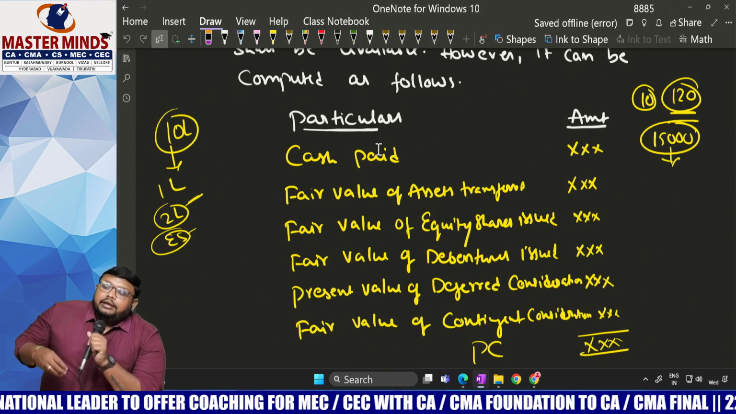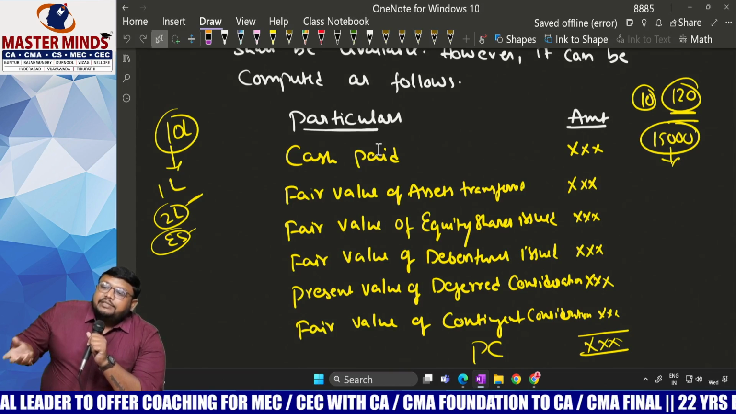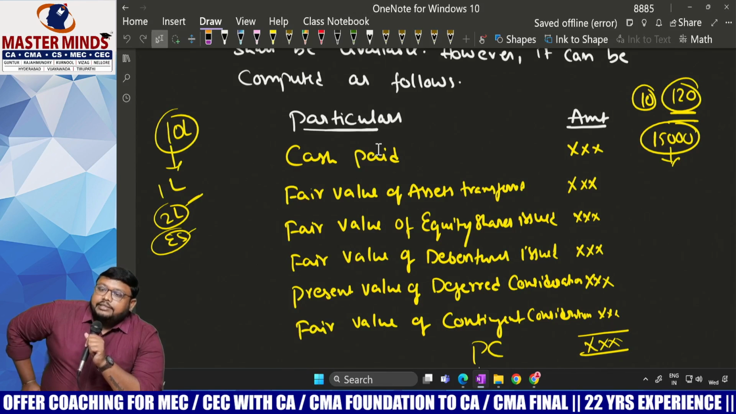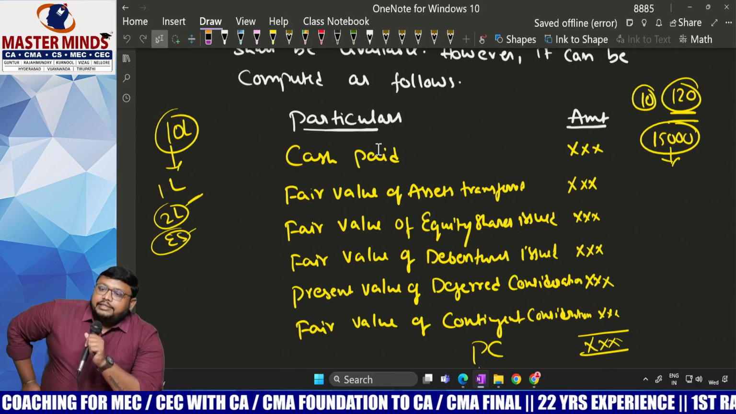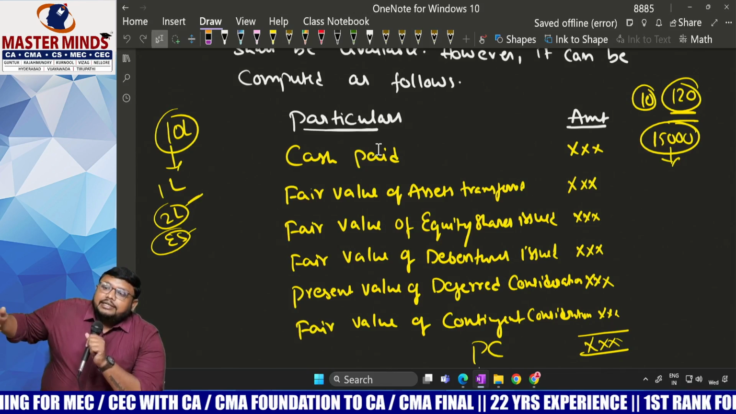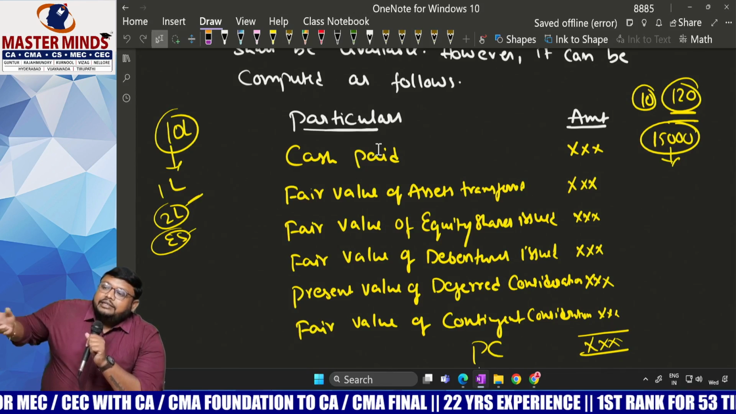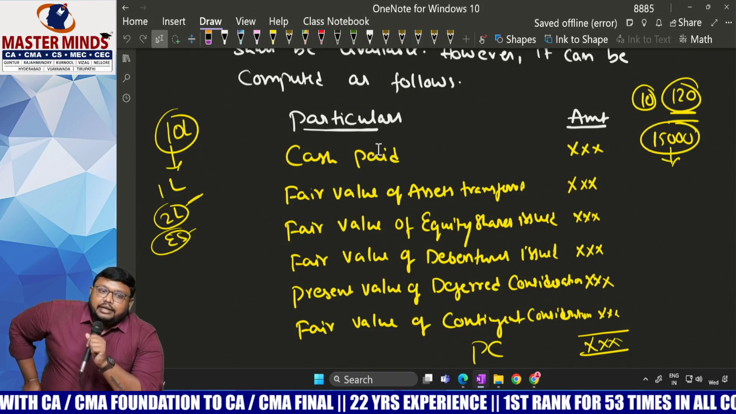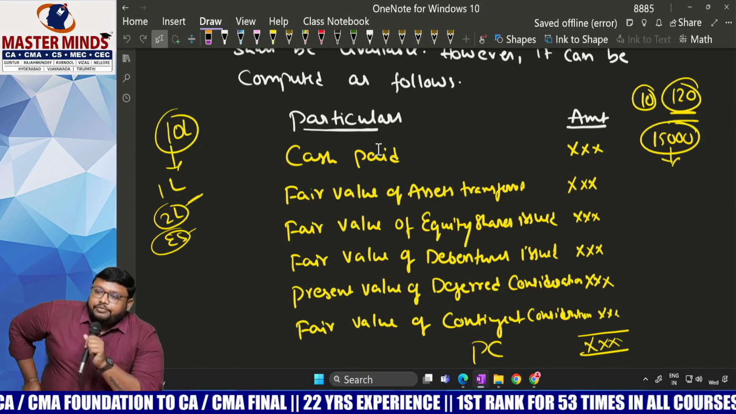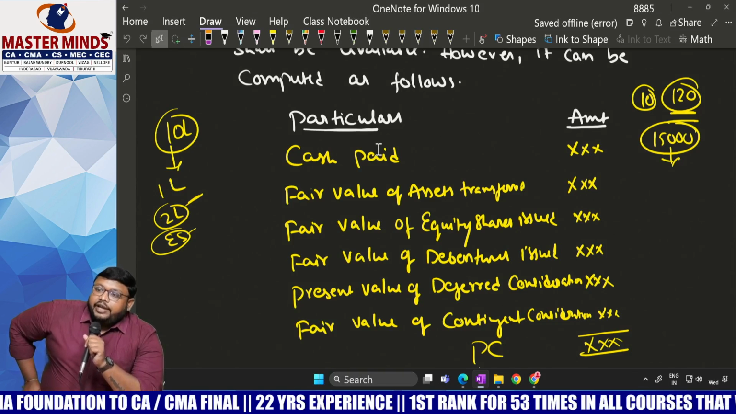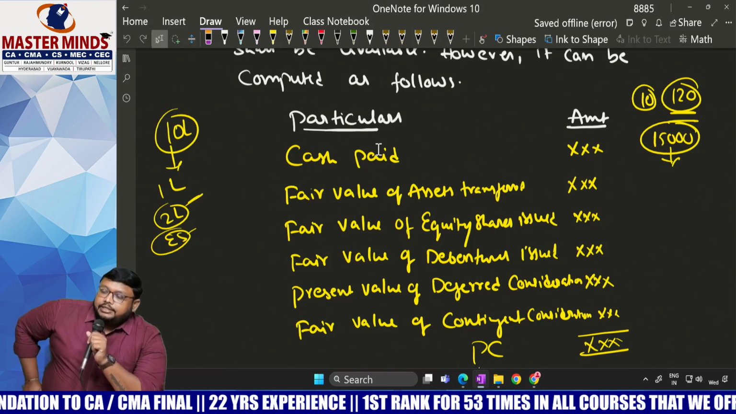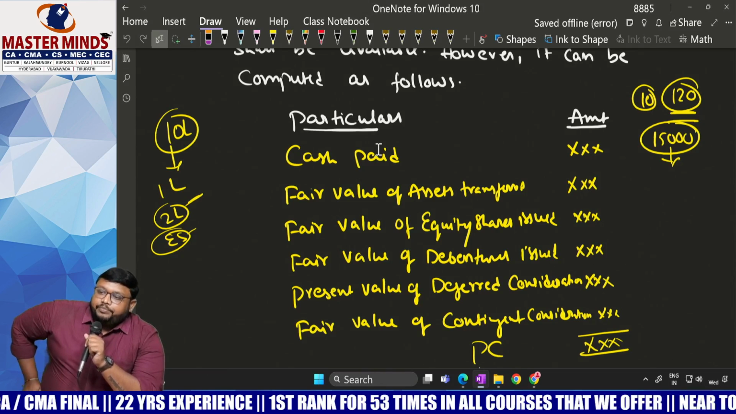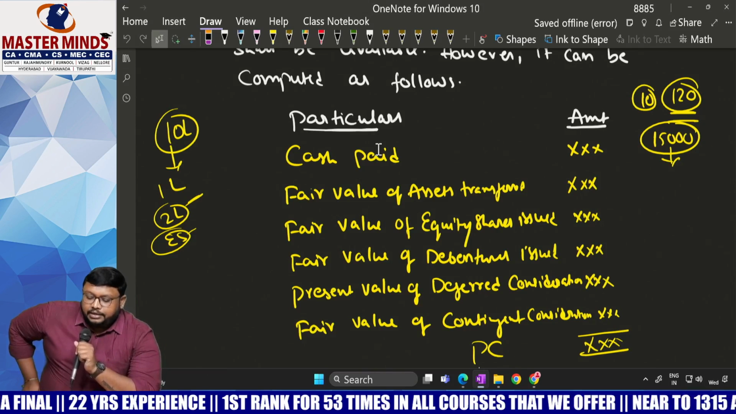I am giving equity shares in my company, the face value is 10 rupees. But what is it in the market? What is the value of my equity share in the market? For example, this 10 rupee share is traded in the market for 100, then 100 will be the fair value. The trading price in the market is what we have to take into consideration. So fair value of equity shares given to the acquiree.